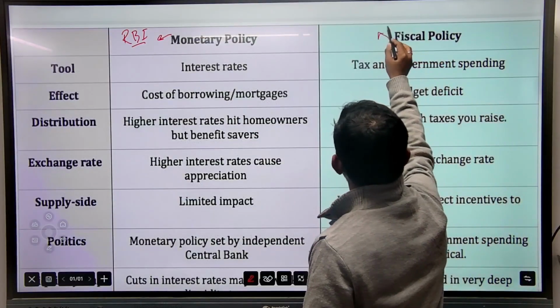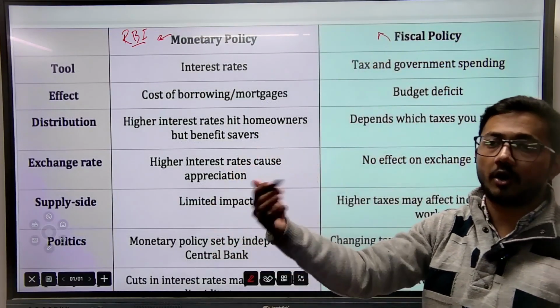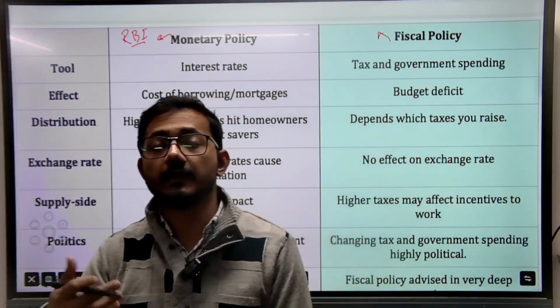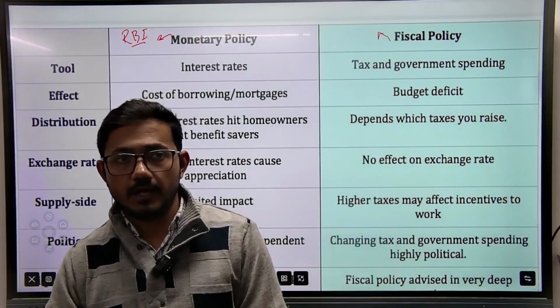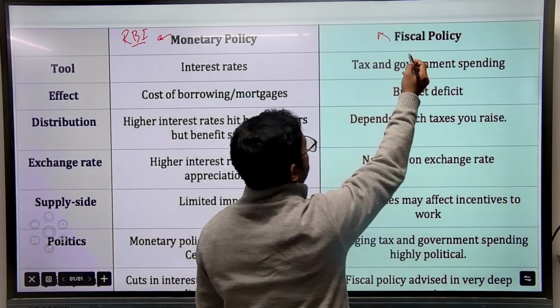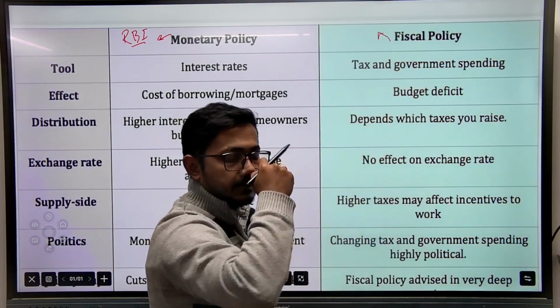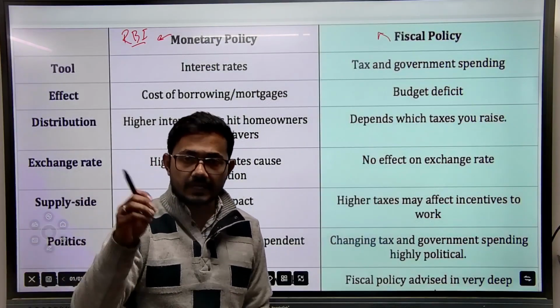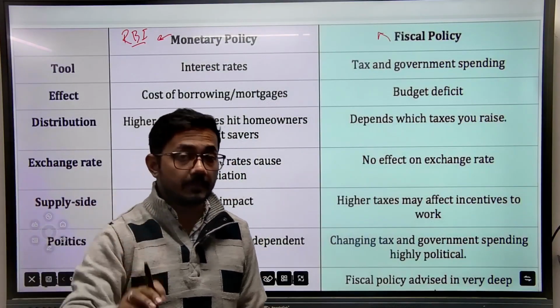Now, the government of India also gives money into the economy and prepares a budget, right? So that is the fiscal policy. In fiscal policy, we study about tax, government spending, and the budget.